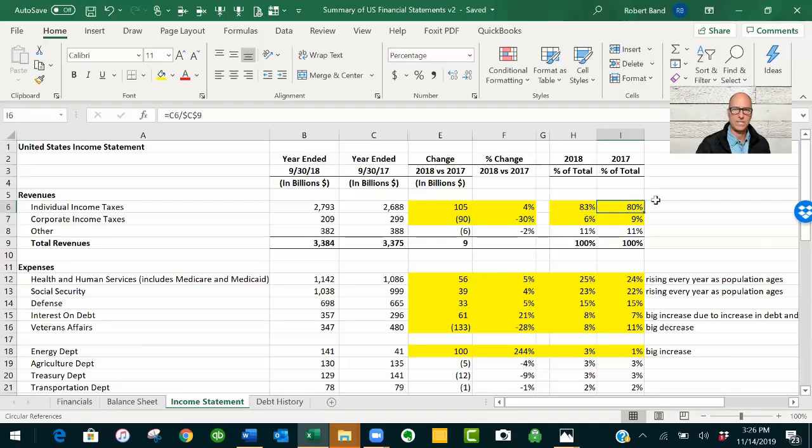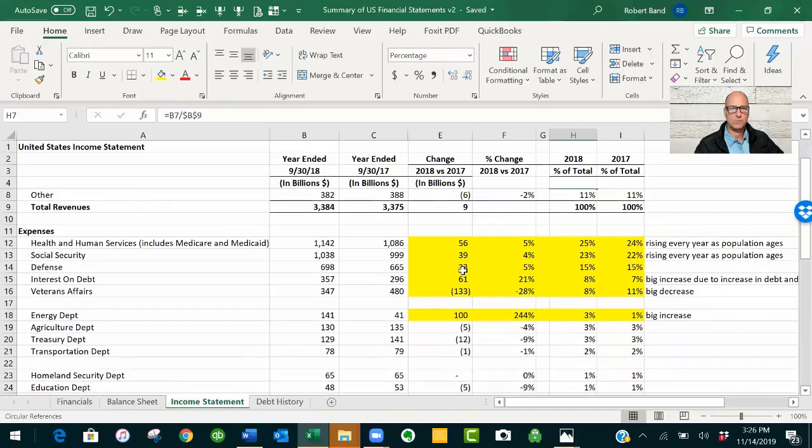So individual taxes went from 80 to 83% of total revenue, and corporate taxes went down from 9% of total revenue to 6% of total revenue. Again, that makes sense based on the Tax Act that passed a couple of years ago.